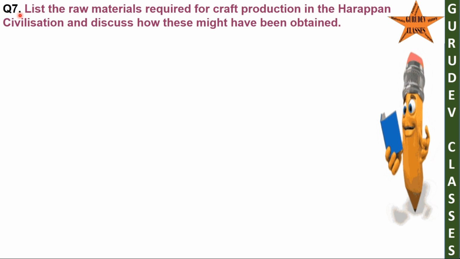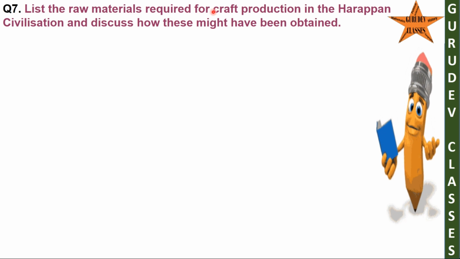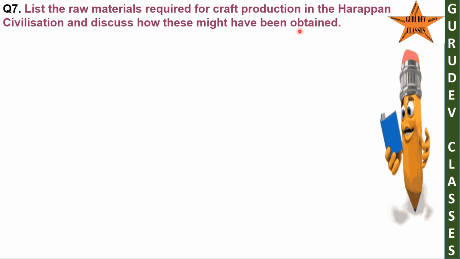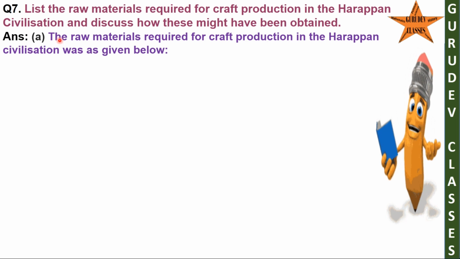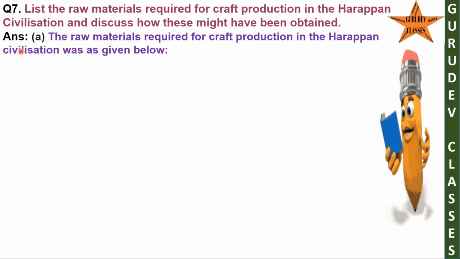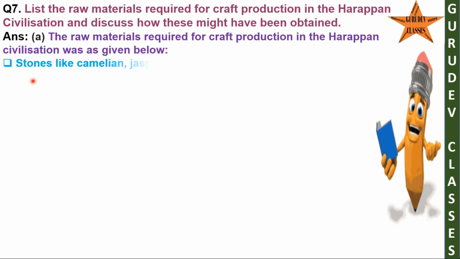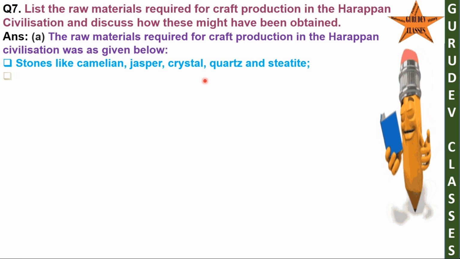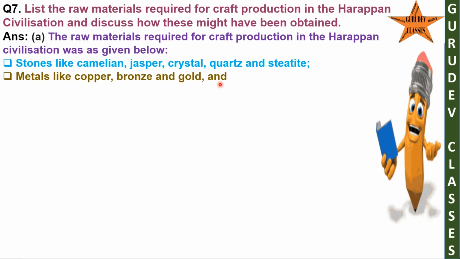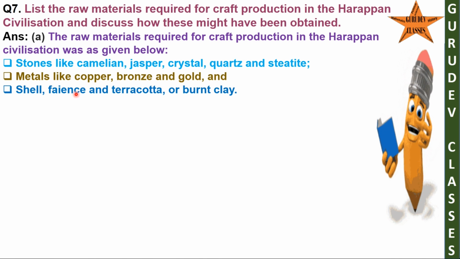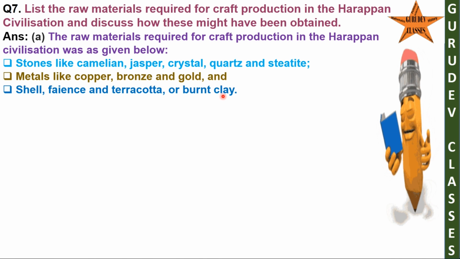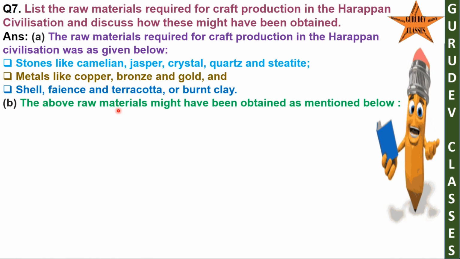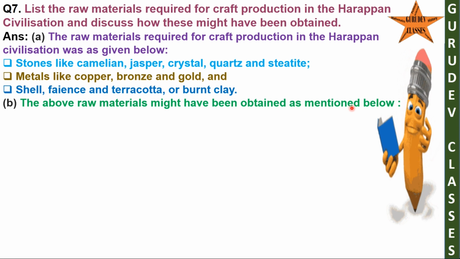Question 7. List the raw materials required for craft production in the Harappan civilization and discuss how these might have been obtained. Answer. A. The raw materials required for craft production in the Harappan civilization were as given below. Stones like carnelian, jasper, crystal, quartz and steatite, metals like copper, bronze and gold, and shell, faience and terracotta, or burnt clay. B. The above raw materials might have been obtained as mentioned below.